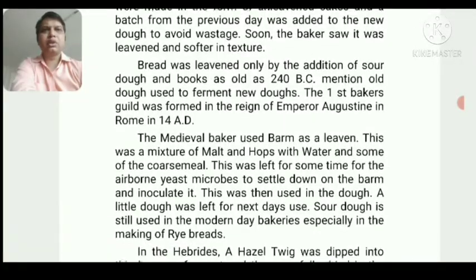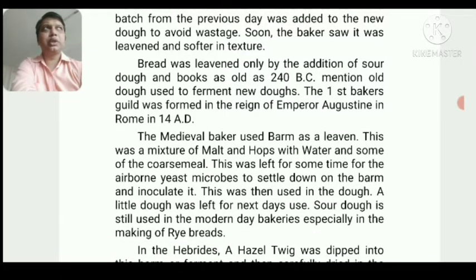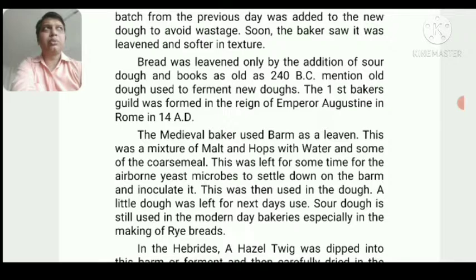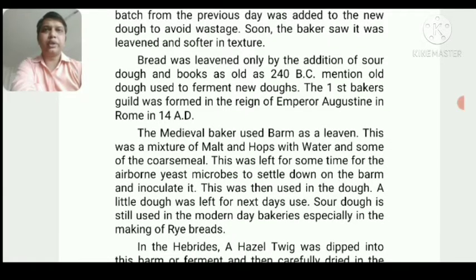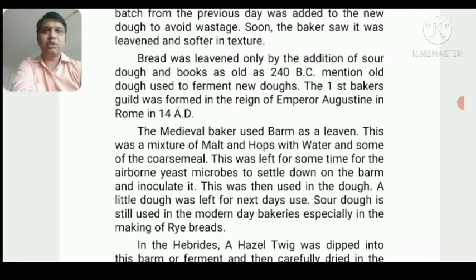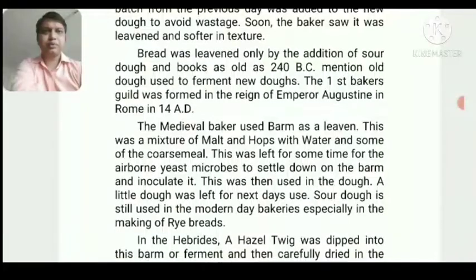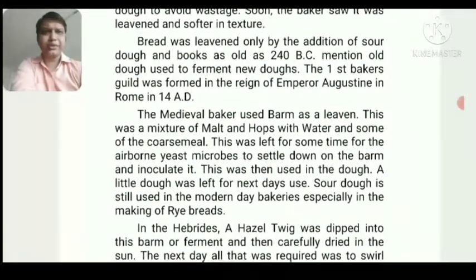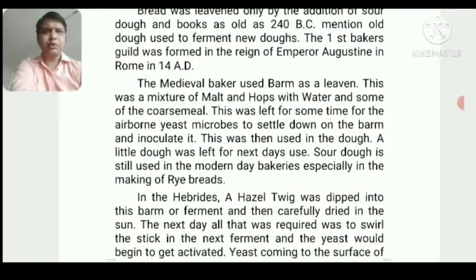After that, many experiments and upgradations were done day by day, and every year they produced new varieties and ways to produce leavened doughs. So this is the basic history which we need to know.